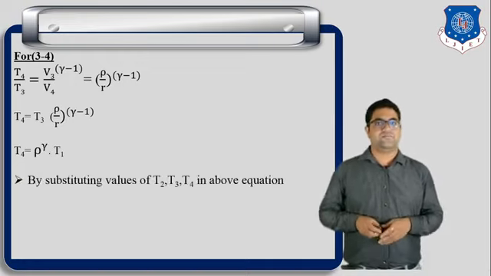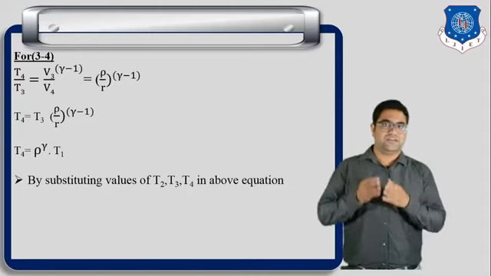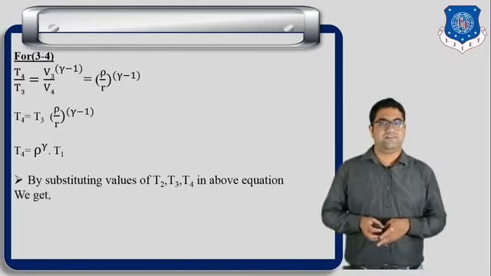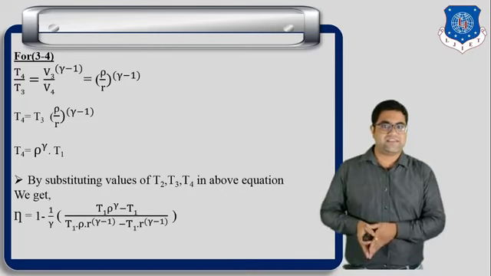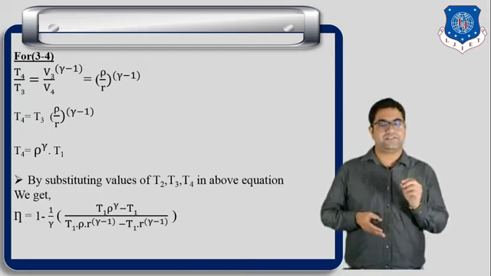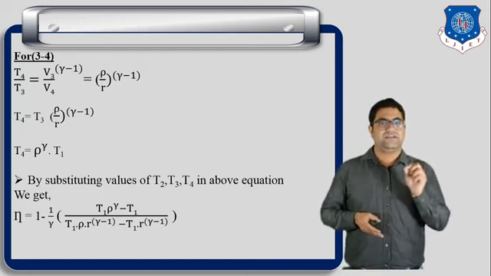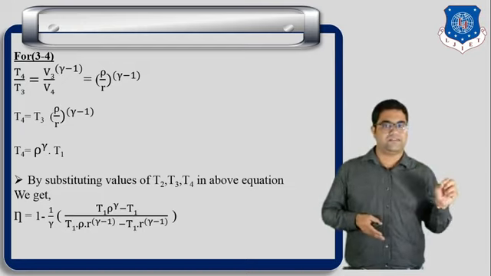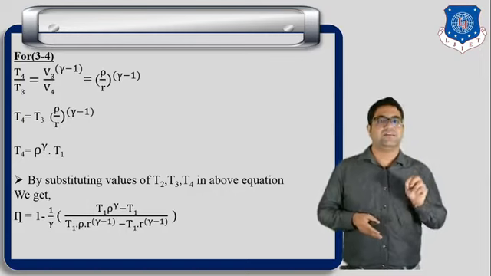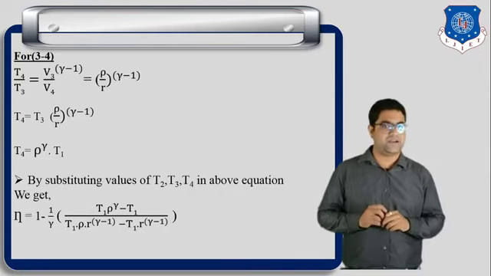Now we can put the values of T2, T3 and T4 in the equation. Then we can write efficiency is equal to 1 minus 1 upon gamma. We can replace T2, T3 and T4 as T1 into rho raised to gamma minus T1, upon T1 into rho into R raised to gamma minus 1 minus T1 into R raised to gamma minus 1.